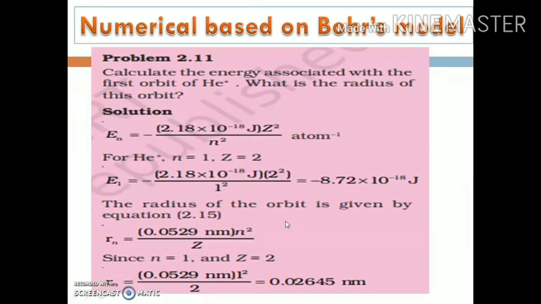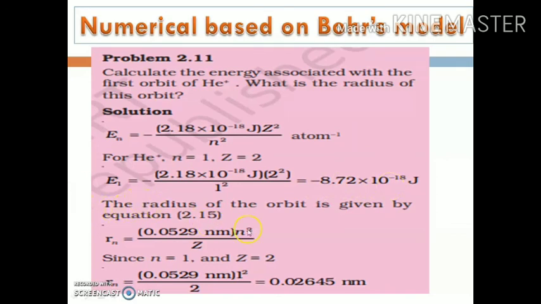The second problem is based on your NCERT book. In this problem, you have to calculate the energy associated with the first orbit of He+. What is the radius of this atom? As we know, En is equal to minus 2.18 into 10⁻¹⁸ joule, Z² over n², where Z is the atomic number. For the helium atom, the Z value is 2, and the energy E1, by putting the value of 2, is equal to minus 8.72 into 10⁻¹⁸ joule.